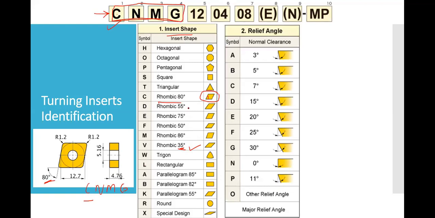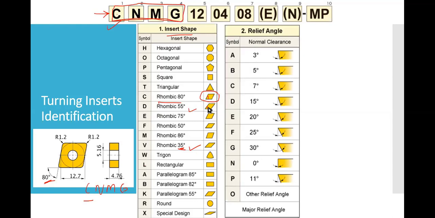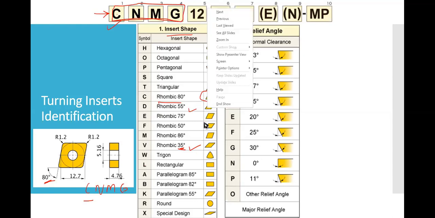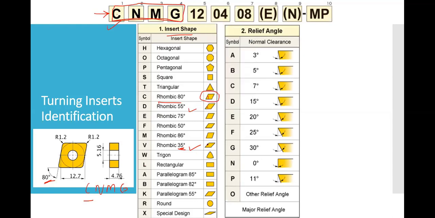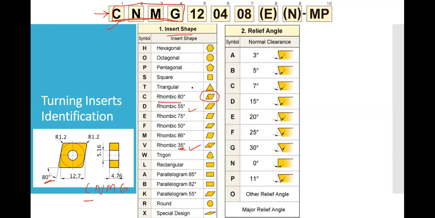If it is DNMG, then the first letter shows that the tool will have a 55 degree angle between this. VNMG will have 30 degrees. And one more thing that you will see, here it is TNMG. It has 60 degrees since it is an equilateral triangle.